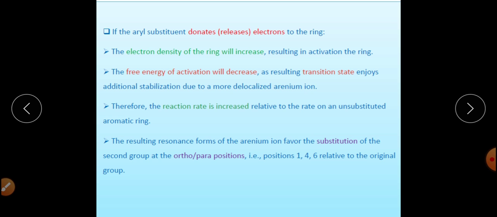When electron density is increased, the reaction rate will be increased, and that's why the rate of reaction will be faster in comparison to the unsubstituted benzene ring. And when electron density on the benzene ring is decreased, the rate of reaction will be decreased in comparison to the unsubstituted benzene ring, and that's why that will be a deactivator group.